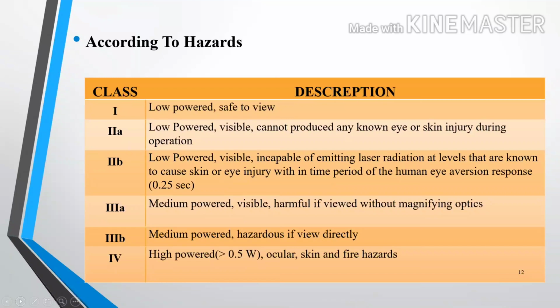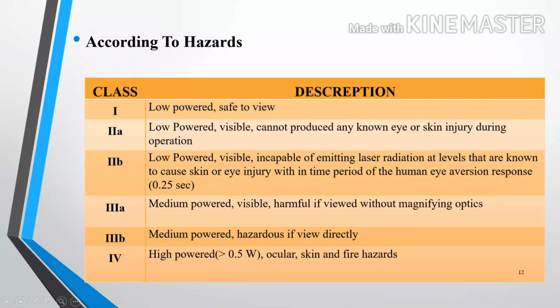Class 2A, low powered, visible, cannot produce any known eye or skin injury during operation. Class 2B, low powered, visible, incapable of emitting laser radiation at a level that is known to cause skin and eye injury within the time period of the human eye aversion response.